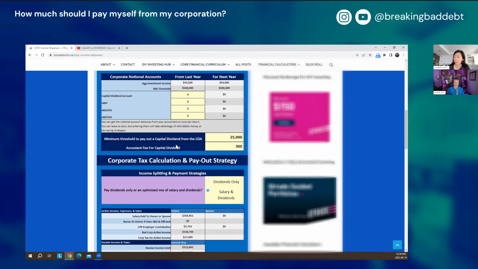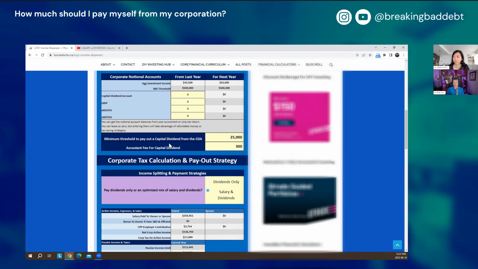Right. So I mentioned that capital dividend account, which is not really money, but it's kept track of, that you've got this tax-free capital dividend generated money. So to send that money out to yourself, you have to do a special election, which is a bunch of paperwork the accountant has to do. And they're going to probably charge you a fee for that. Some of them will count it as just part of your regular corporate tax filing, but some will charge a fee. So you don't want to just move it out if you're being charged fees for it. Don't want to move out $100 when you're paying a $300 accountant fee.